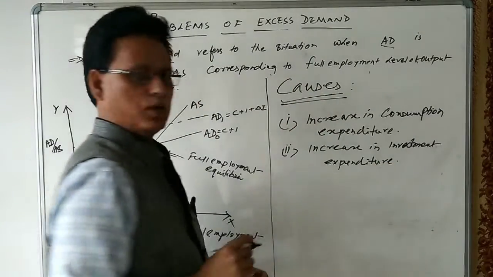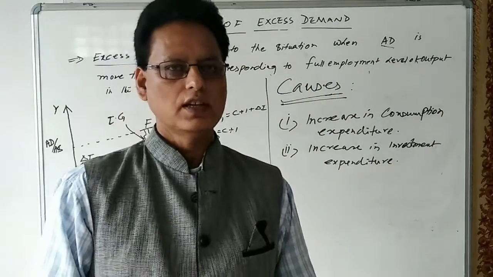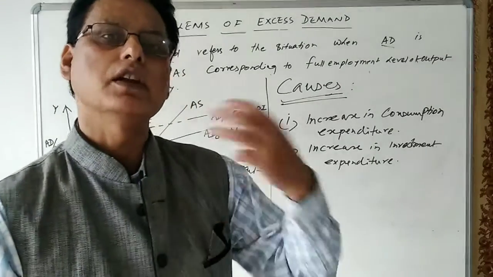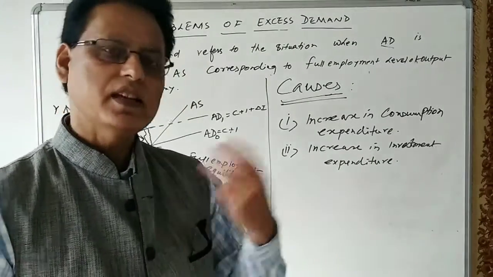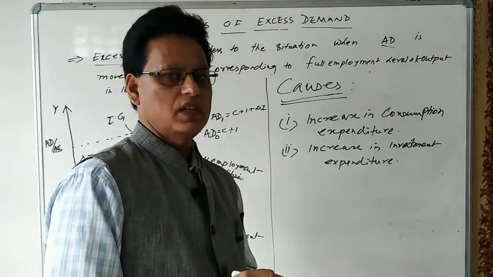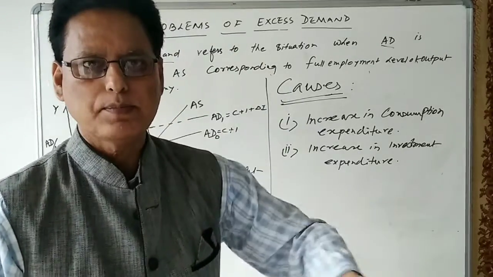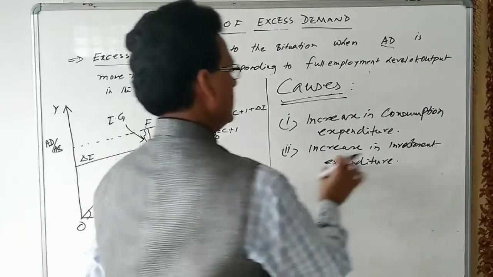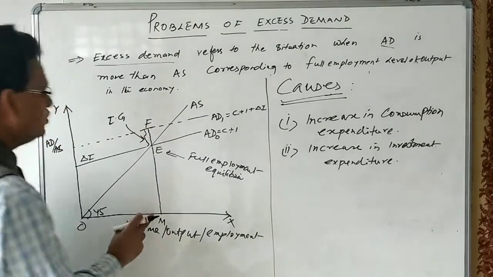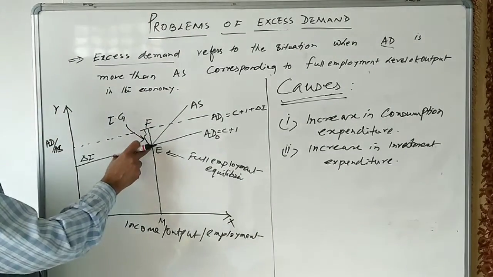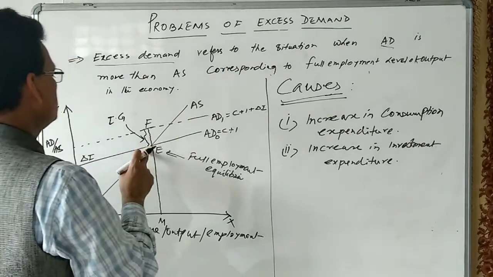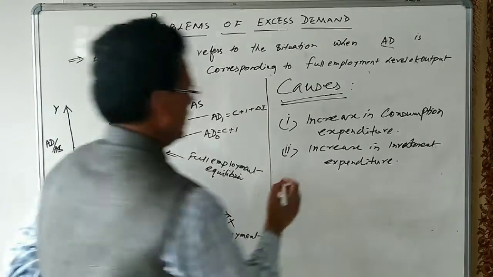Suppose the producers think that in the near future profitability will increase, then certainly they will increase the investment. And if they think that the rate of interest in the market is low, and there is future expectation to earn more profit, the investment expenditure increases. And whenever investment expenditure increases beyond the level of full employment, this may lead to excess demand and an inflationary gap in the economy.